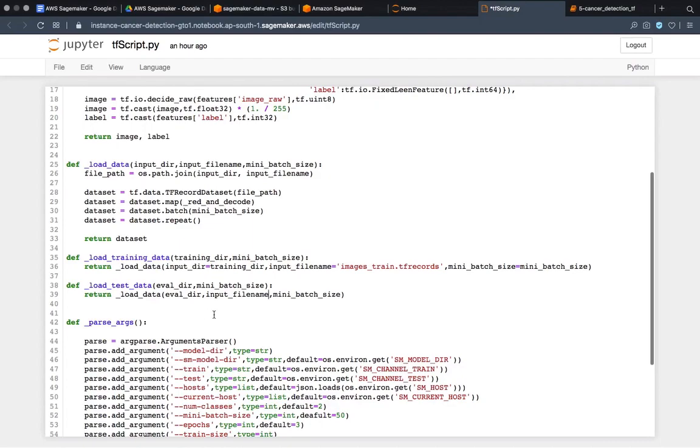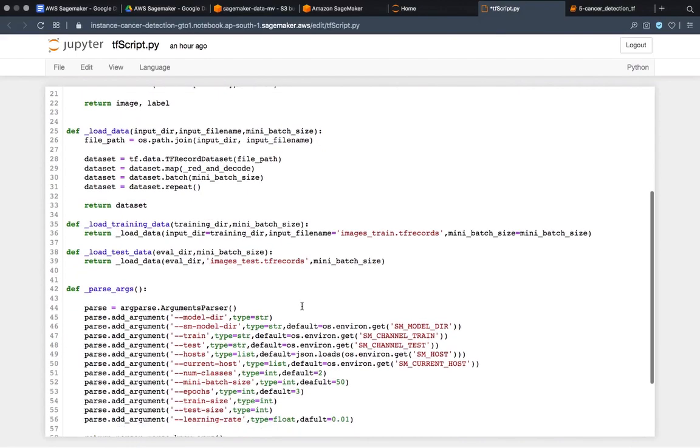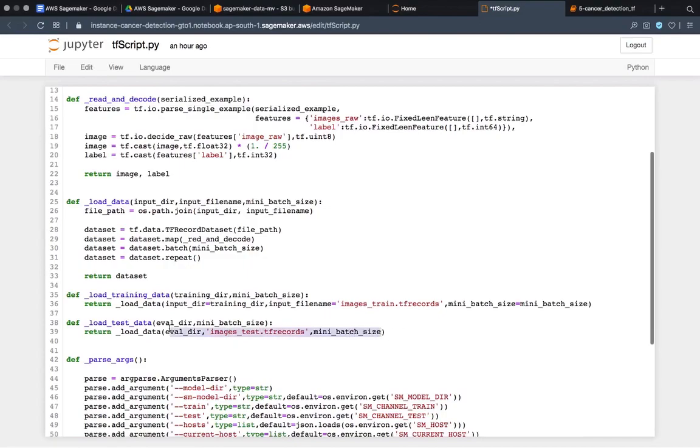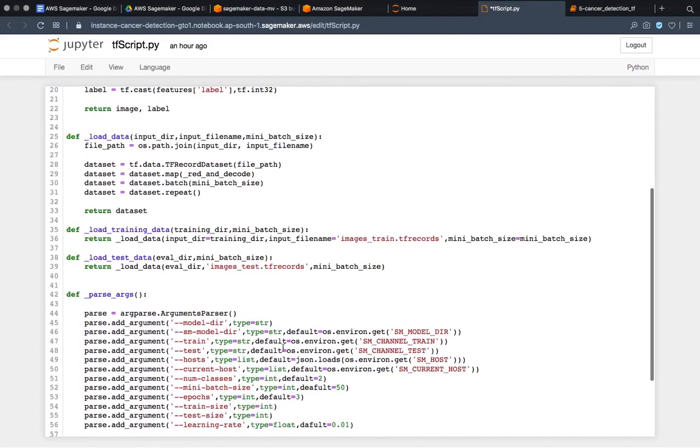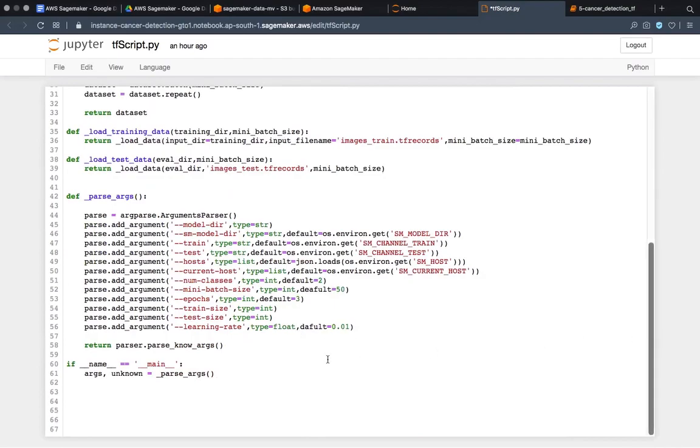So I want to show you something. Maybe you don't need to write input file name, you can directly write here images test tf records. And after that mini batch size is always there. So these are the wrapper functions which are helping this load data to work. Or no, load data is helping these wrapper functions to work around.